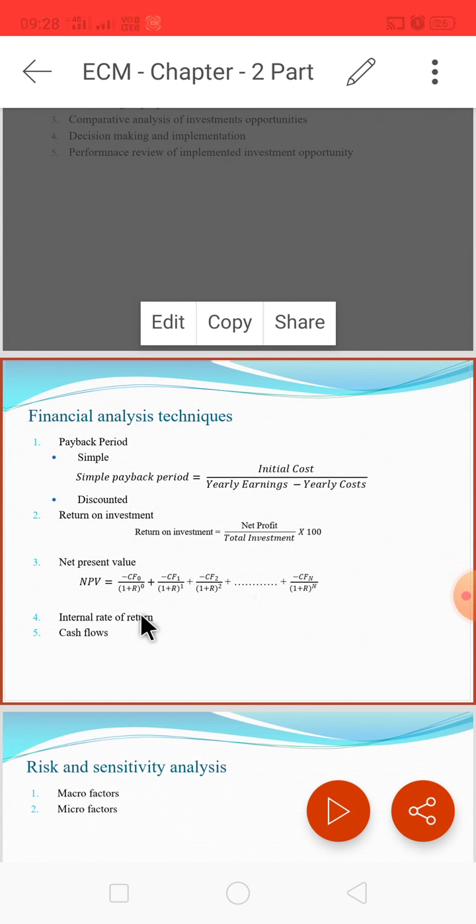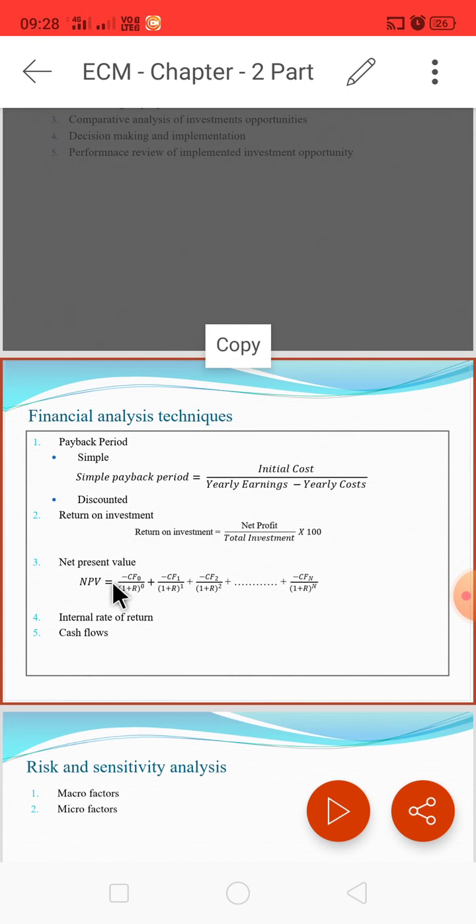So these are the cash flows occurring at the end of the zeroth year, first year, second year and third year. N is the number of years it will take for completion of the project. Only the first value will be taken negative, all others will be taken positive, because in the first year we will have some initial investment, and then the cash flows will be positive. So R is the discount rate.